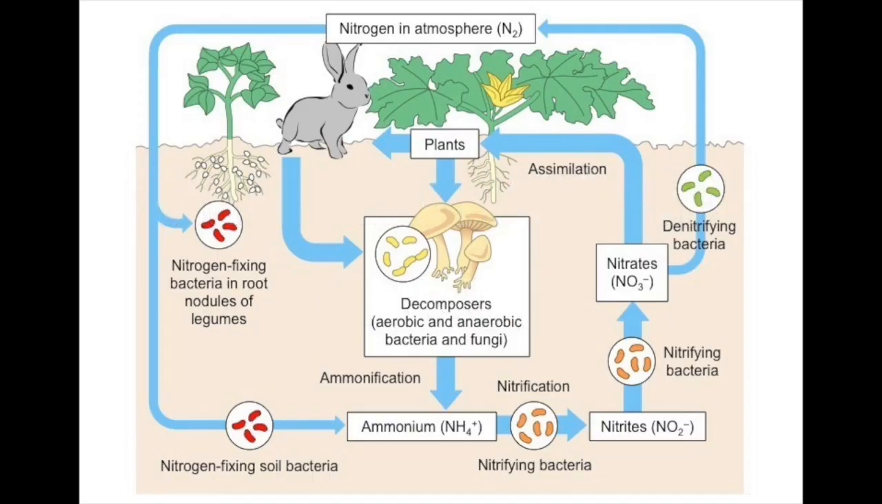Okay, so now we're going to go over the nitrogen cycle. Before we go over the nitrogen cycle, we have to know what nitrogen fixation is and nitrification. Nitrogen fixation is when prokaryotes convert dinitrogen to minerals like amino acids. And then we have nitrification, where aerobic bacteria oxidize ammonium into nitrate. So that's pretty much the two things you need to know before we go on to the nitrogen cycle.